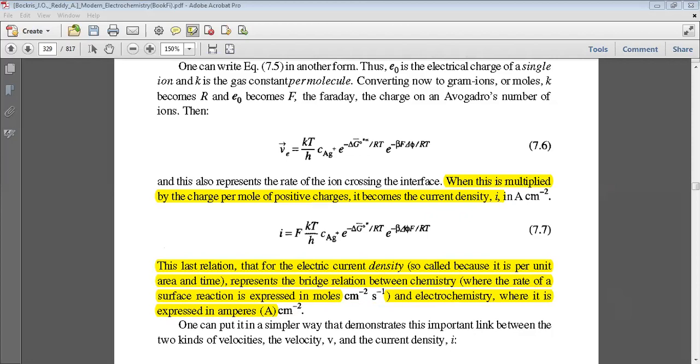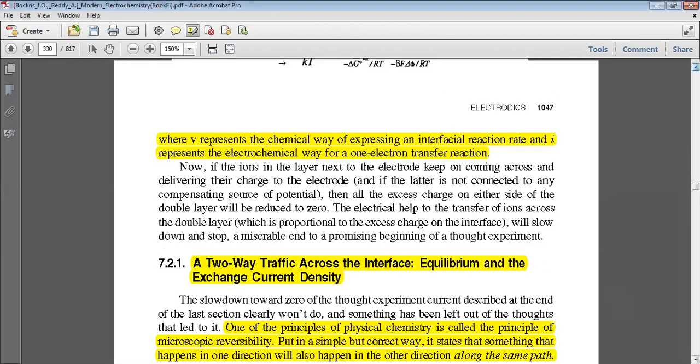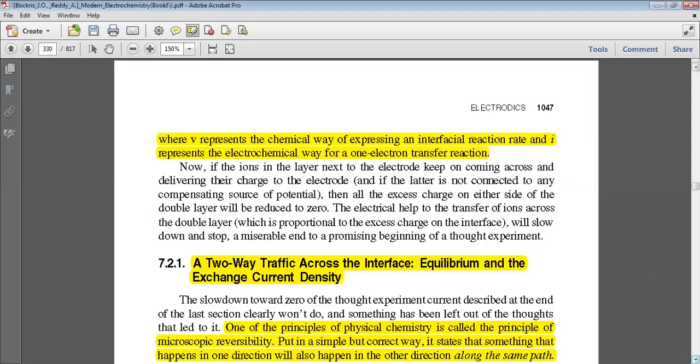One can put it in a simpler way that demonstrates this important link between the two kinds of velocities, the velocity v and the current density I. v will be equal to I upon F. This relation you have to remember.